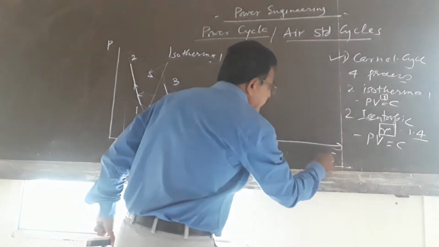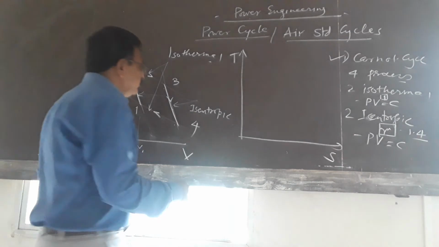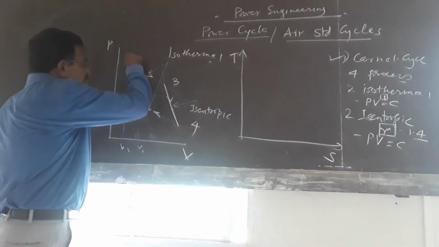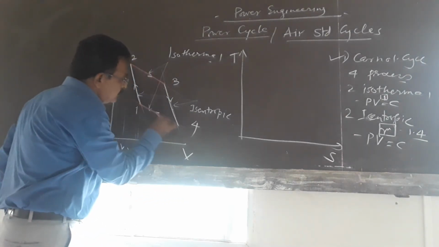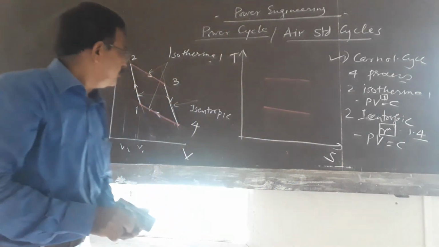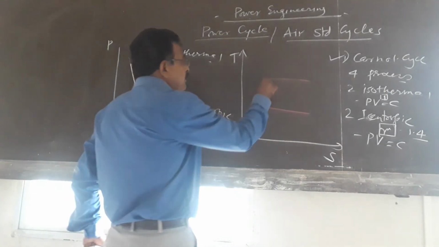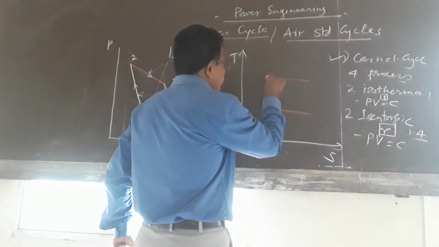It is very easy to represent on the TS diagram. The isothermal processes are shown by horizontal lines. These two processes are isothermal, horizontal, and these two are isentropic. In an isentropic process, entropy remains constant.